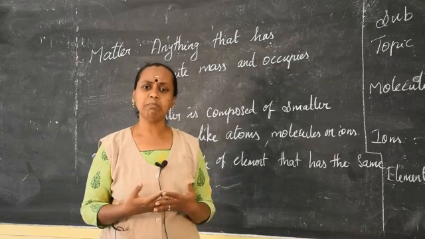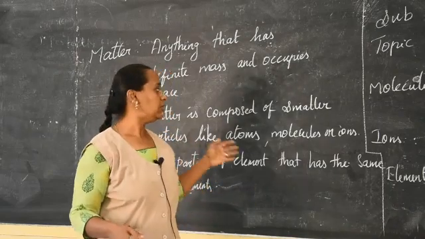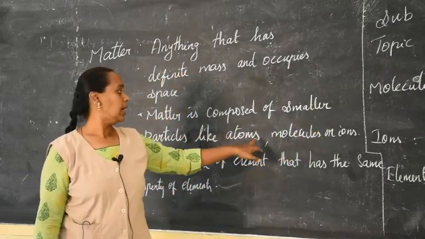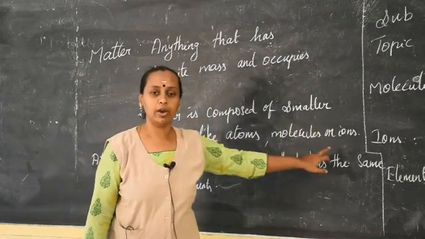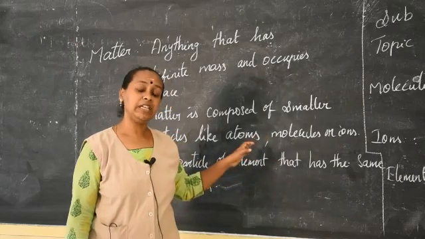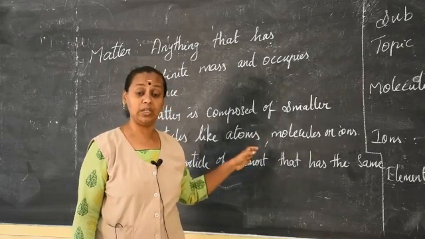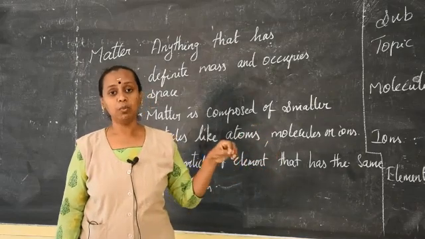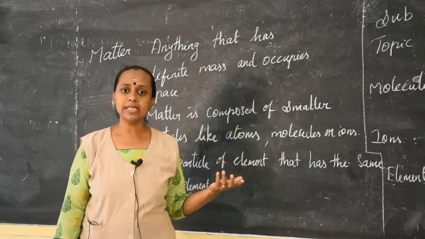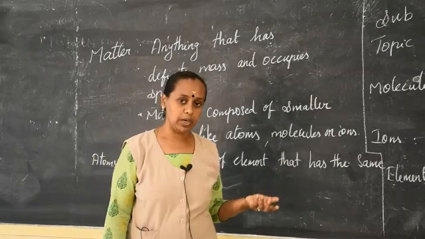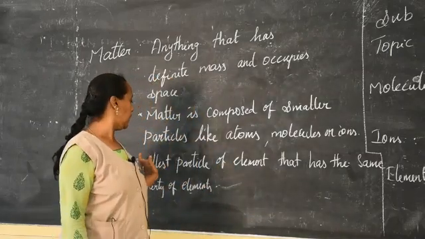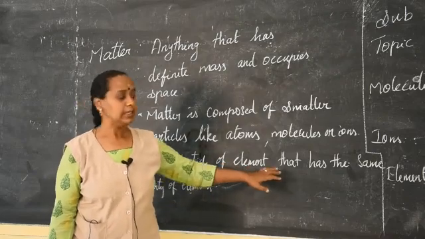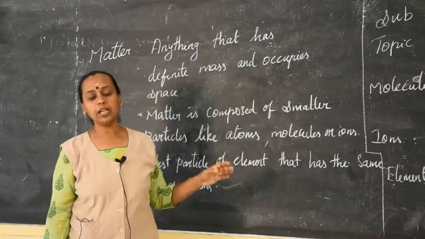So what is matter composed of? Matter is composed of smaller particles like atoms, molecules or ions. You have heard all these words already in our lower classes. So what is an atom? An atom is the smallest particle of an element that has the same property as that element.